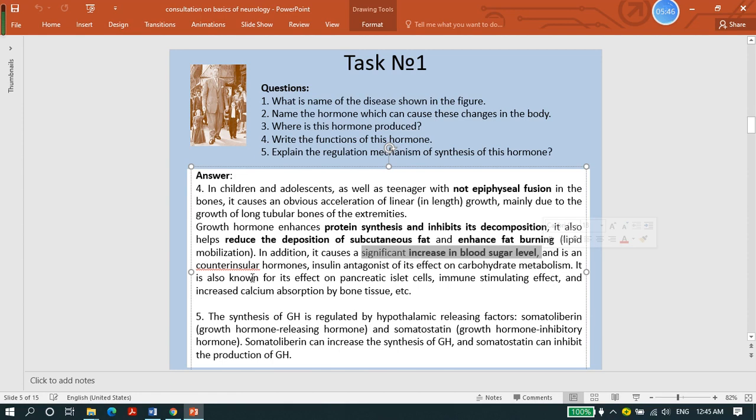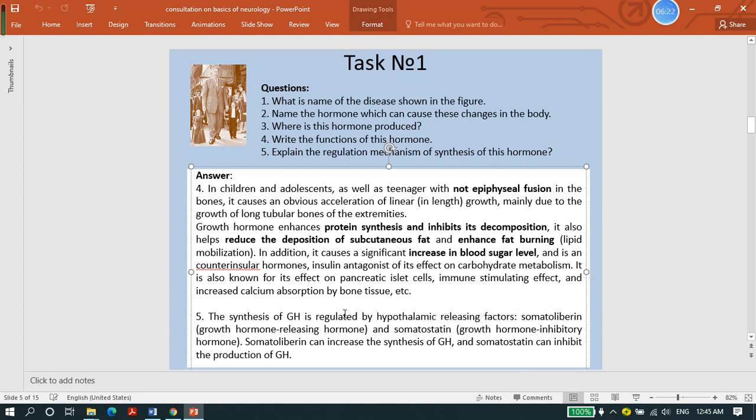It is a counter-insular hormone, an insulin antagonist in its effect on carbohydrate metabolism. It also has an effect on the pancreatic islet cells, and it has an immune stimulating effect. Then we explain the regulation mechanism. Here we see it is regulated by hypothalamic releasing factors. Again, it can also be regulated by a negative feedback system.